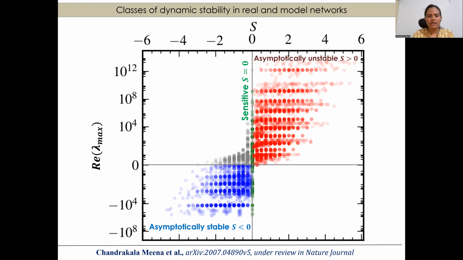The blue dot points correspond to the stable class because both lambda and the stability classifier are negative, and the green dot points correspond to the sensitively stable class. Our theory does not predict well for 8% of cases over the entire ensemble of Jacobian matrices.